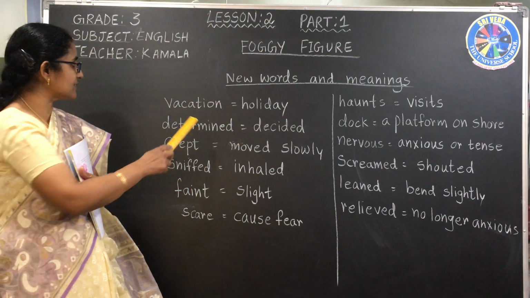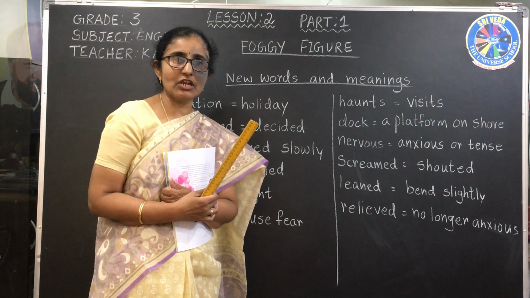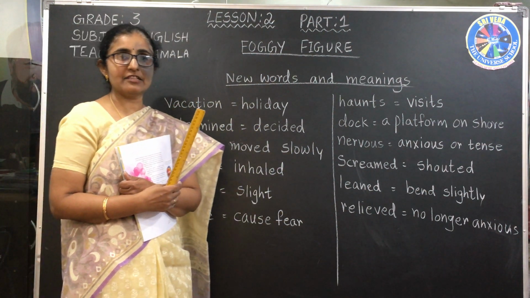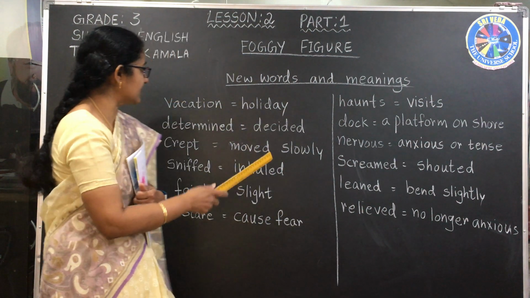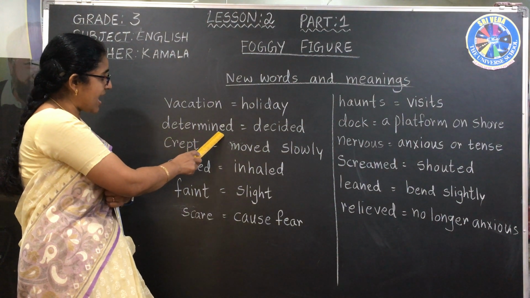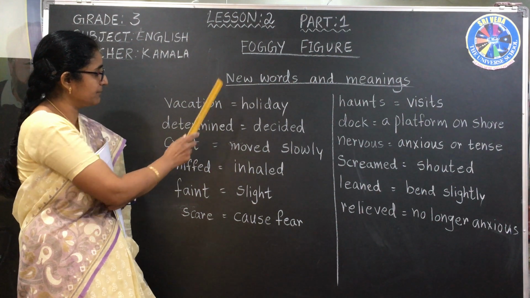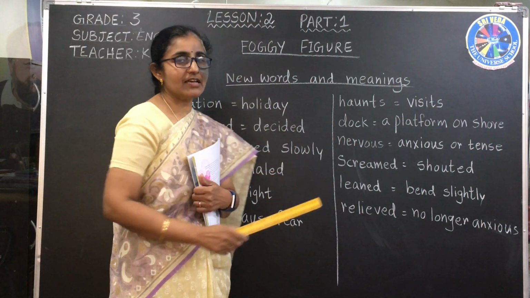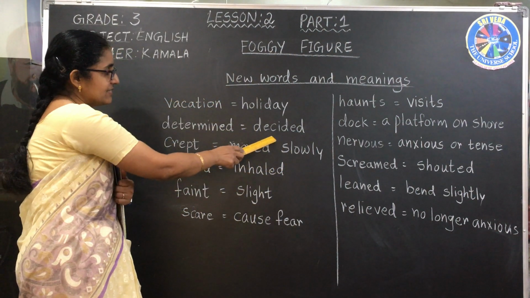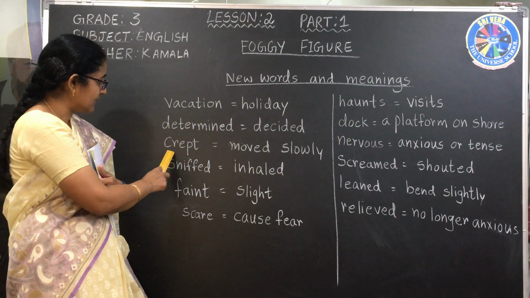The first one is vacation. Usually all of you know what vacation is. Vacation is nothing but a holiday. When we say we went on vacation, it means we went on a holiday to somewhere. Now, determined, D-E-T-E-R-M-I-N-E-D. Determined means decided, to take some decision. That is called decided, D-E-C-I-D-E-D, decided.